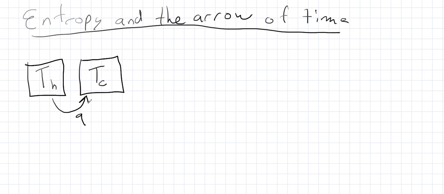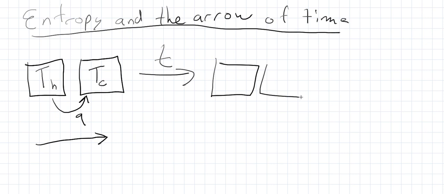But the first law doesn't tell us why it doesn't go the other way. Why is it that if we saw heat being transferred from here over here, we'd say, no, it looks like this film strip's running backwards. It looks like there's an arrow of time that goes with the heat being transferred in that direction. Actually, if we want to do this a little better, we could say the arrow of time is like this. We have the two blocks, and now we have a situation where they're both warm. So the arrow of time is moving in that direction.